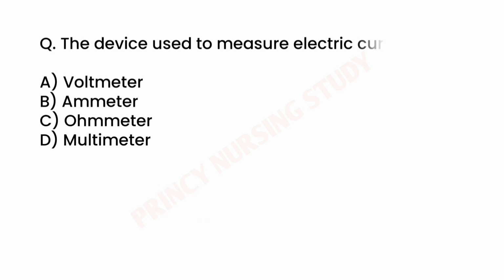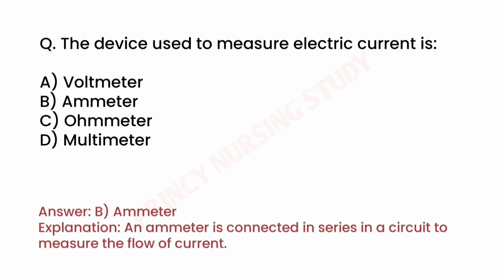Next question. The device used to measure electric current is. Correct answer is B. Ammeter. An ammeter is connected in series in a circuit to measure the flow of current.